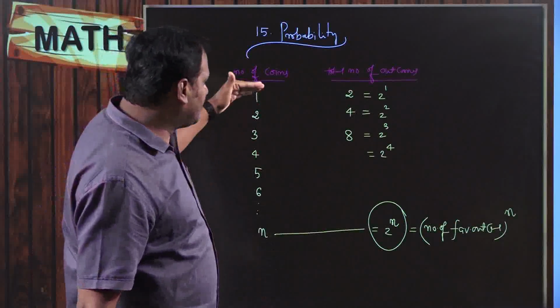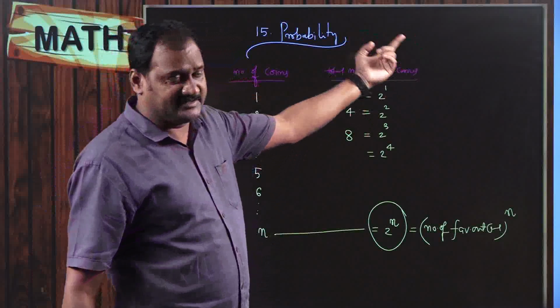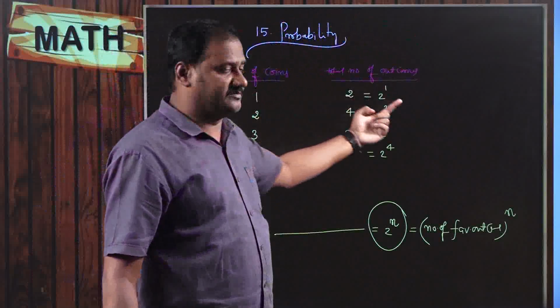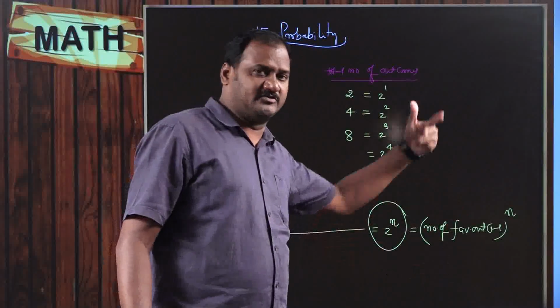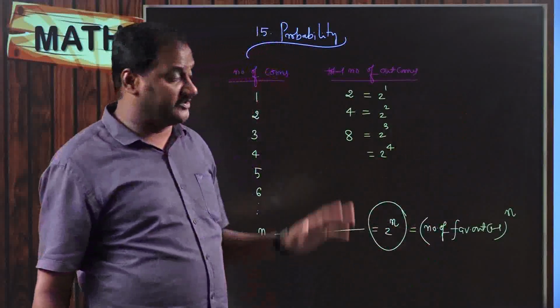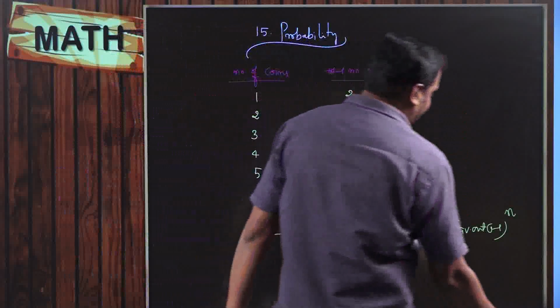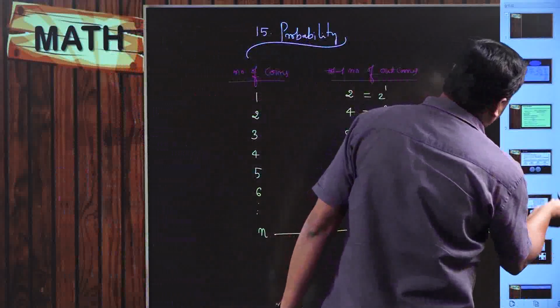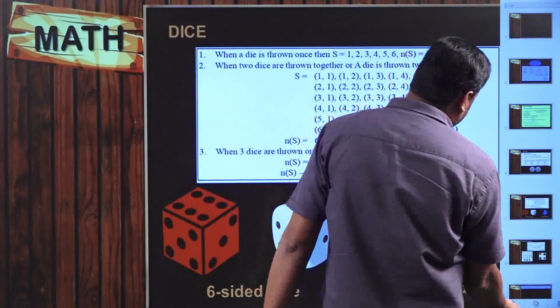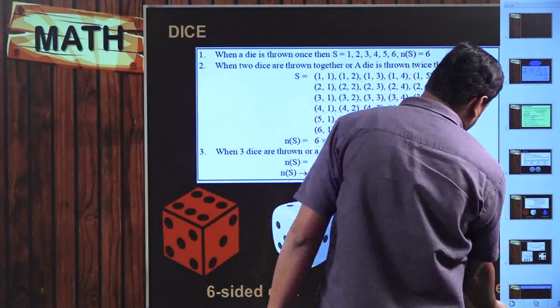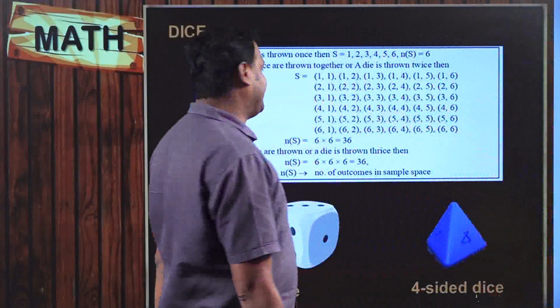So when you are tossing one coin, you get 2 power 1 possibilities. When you are tossing 2 coins, the number of possibilities is 2 square. When you are tossing n coins, the number of possibilities is equal to 2 to the power of n. Please do remember this. We have already discussed coins, and then I am going to explain dice.